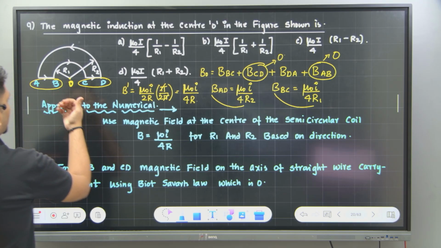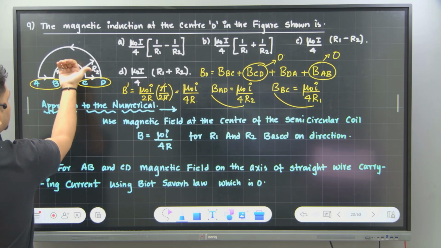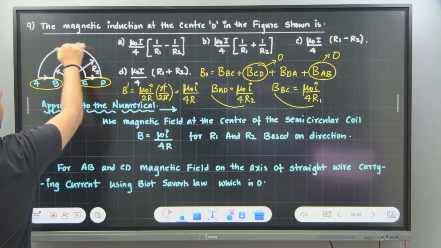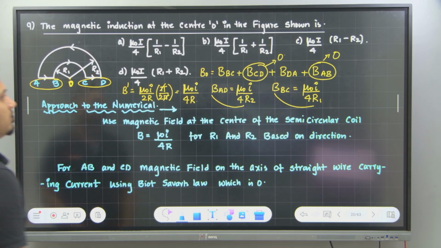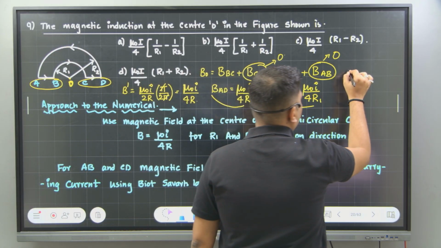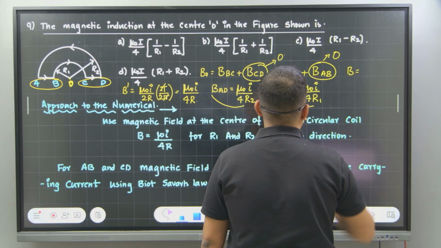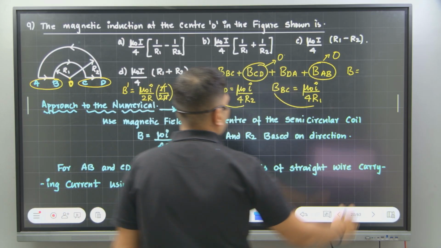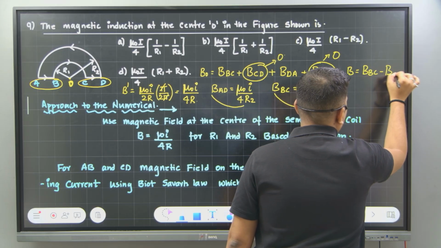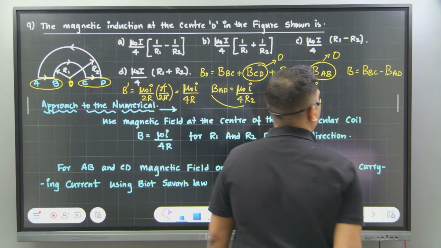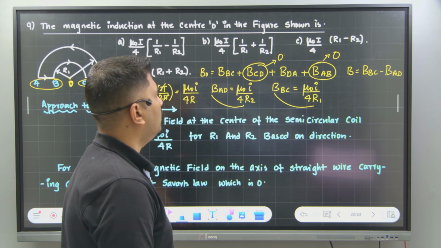Okay. Check with the right hand thumb rule. Direction of the current is like this, so the magnetic field is outside. Direction of the current is like this, so the magnetic field is inside. So the net magnetic field B will be equal to, which is more? BC is more. B of BC minus B of AD. Correct?